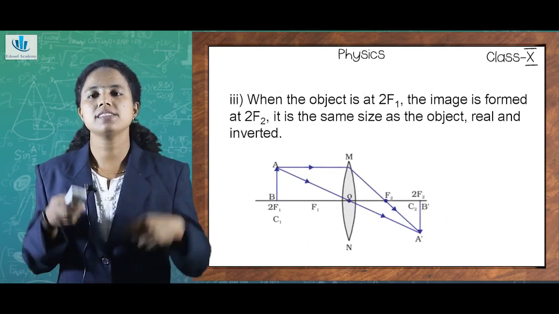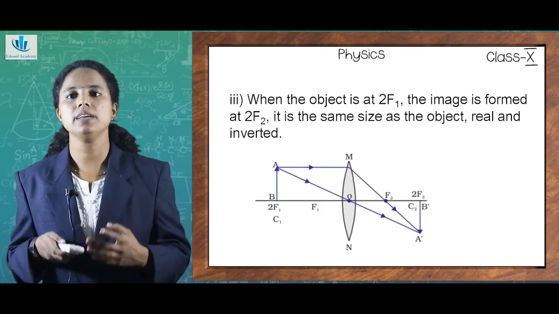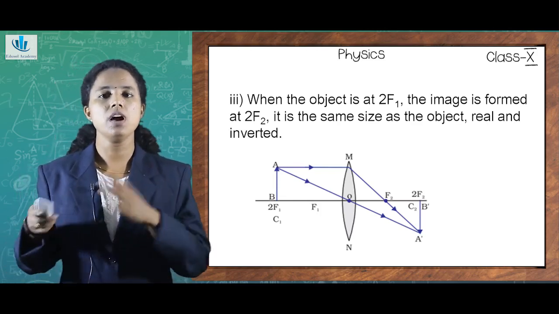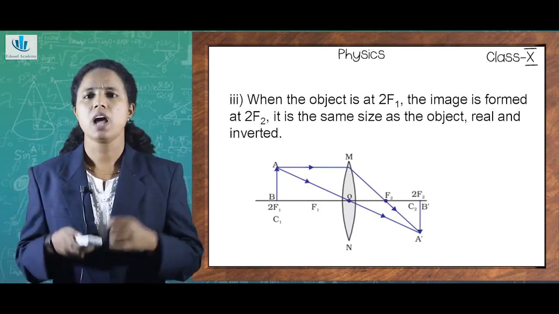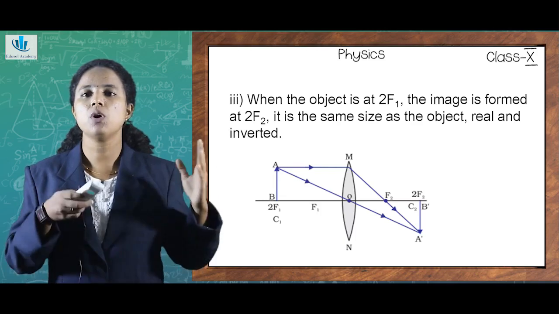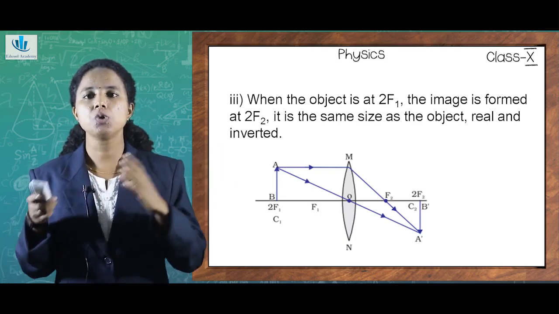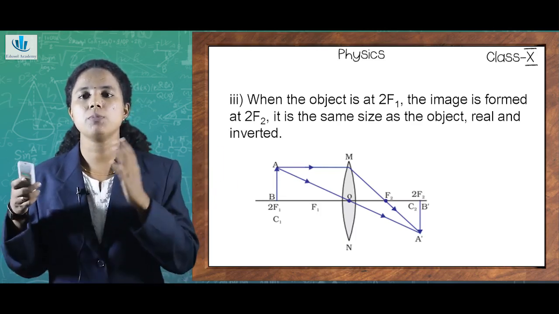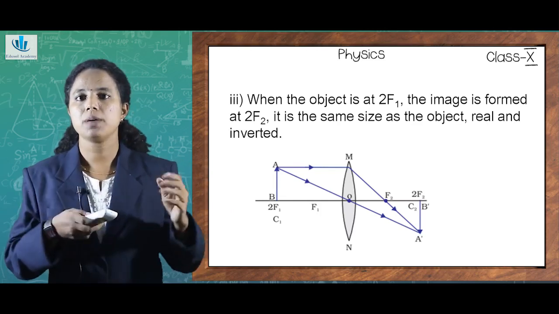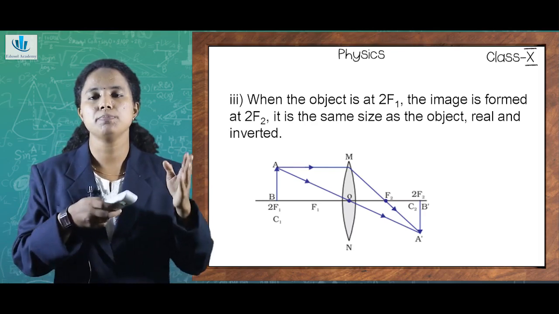So we need to understand the third case. Here you can see the object is being placed at 2F1, that is to the left hand side of the lens. And what is the image being formed? The image is formed at 2F2 on the right hand side. And how do you infer the changes between object and the image? The object is being said as AB. And what about the image? It is A dash B dash.